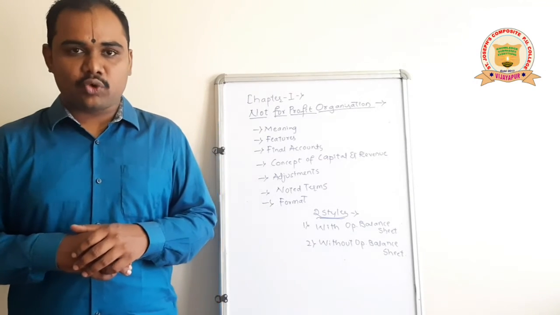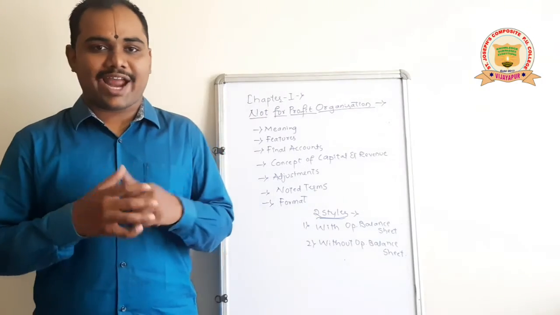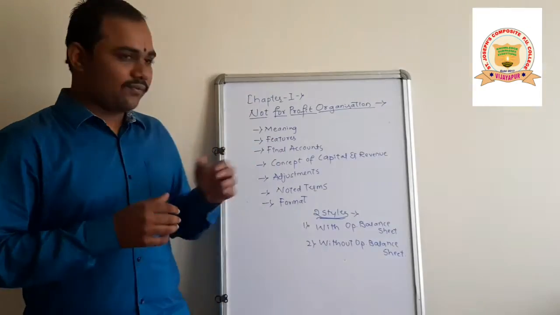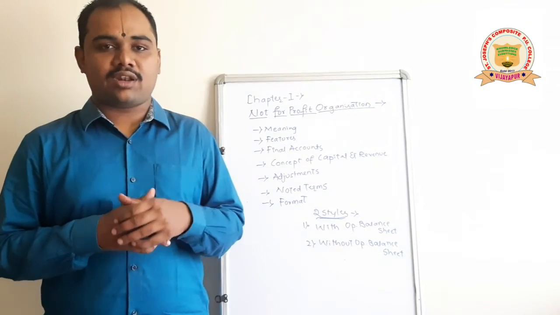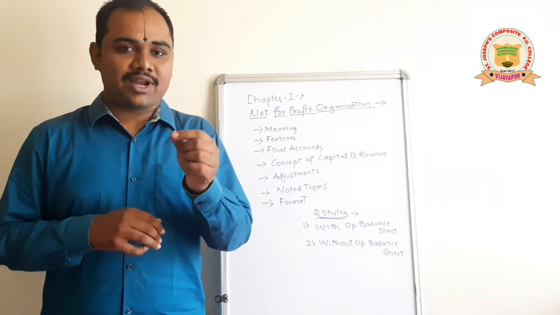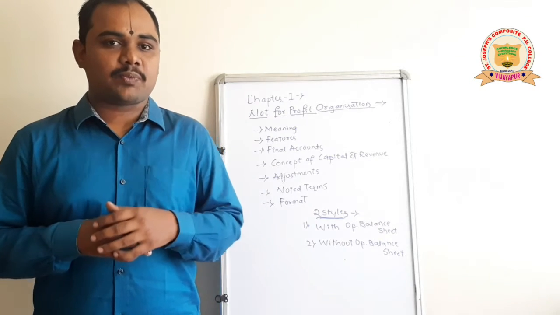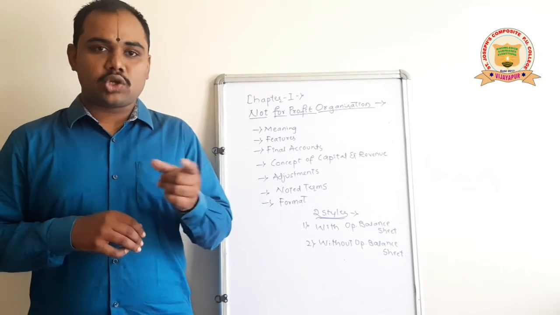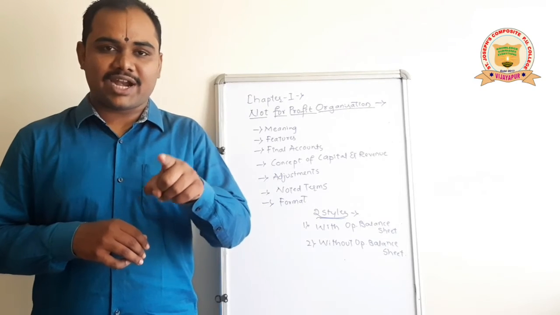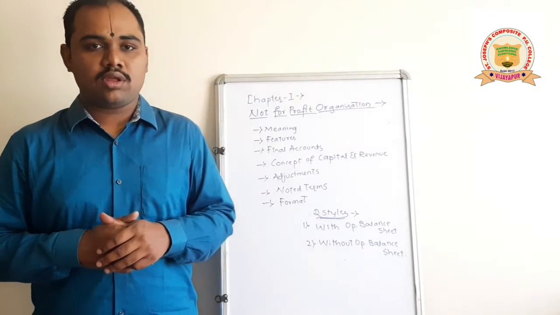Further, we have studied a few features. You have to note those features and you have to practice. And the final accounts which we have to prepare in a not-for-profit organization: receipt and payments account. It is the summary of cash receipts and cash payments. It includes both capital receipts and capital expenditures, and revenue receipts and revenue expenditures.